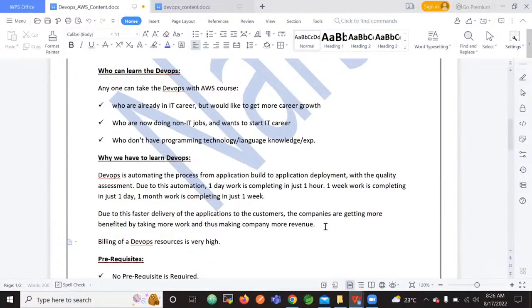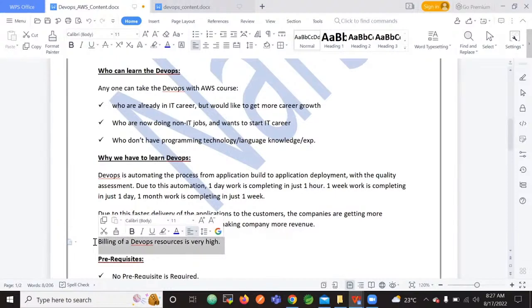The clients who want us to work on these DevOps projects, who want us to automate the applications, will give more and more money, more salaries, they will pay more on an hourly basis. Why is the pay more? Because the client is getting the application.